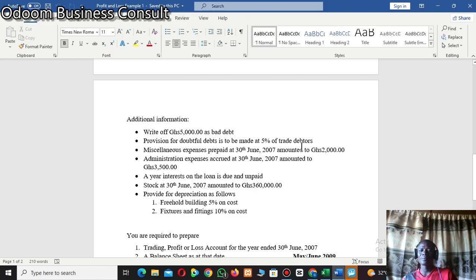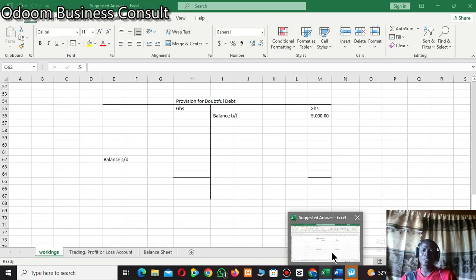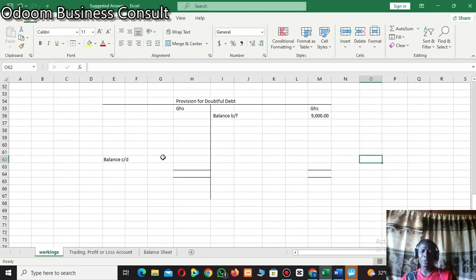Always this amount will be the balance carried down that will be taken to the profit and loss account. Put it in your head. Always the provision for doubtful debt in the additional information will be the balance carried down on the provision for doubtful debt account, because that amount will be taken to the balance sheet.